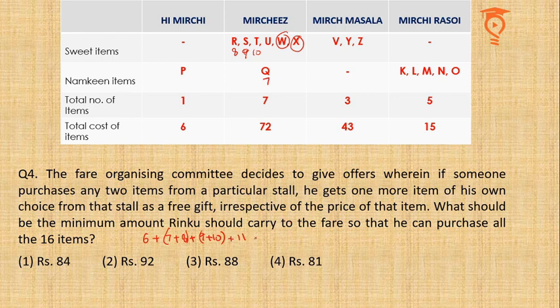These 2 stalls are done. In Mirch Masala, there is only one possibility, so you get Z as the free item. You add 1 and 2 and you get 5 free, and then you have to buy M and N also. If you add all these numbers, you are going to get the third option, 88 rupees. Alright, you may pause the video and check if it is right or not, and then go ahead. So these were the 4 options from the set.